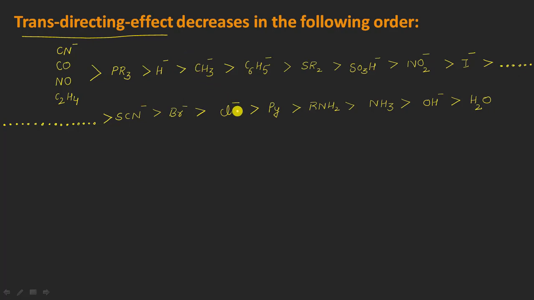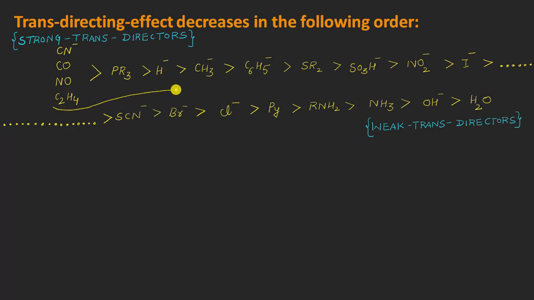And on my left hand side are present the strong type of trans directors. These are the strong type of trans directors. And on my right hand side what are present are the weak type of trans directors, right?